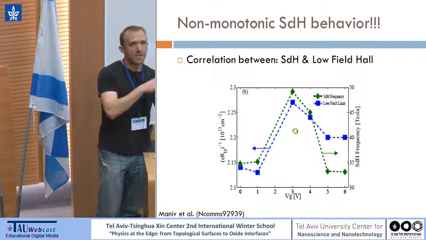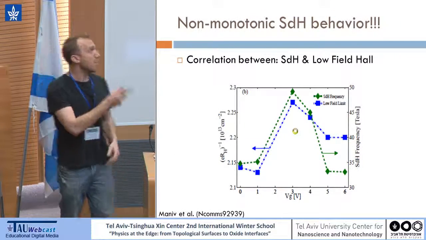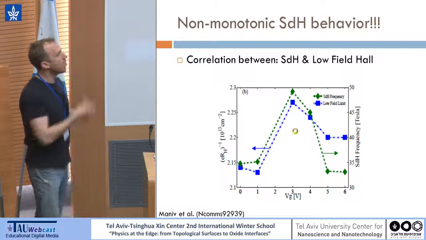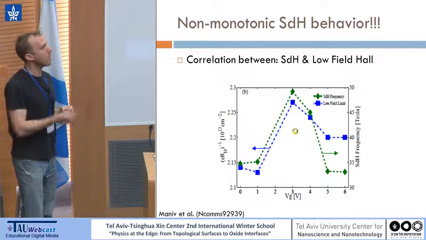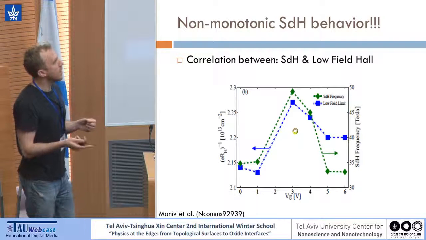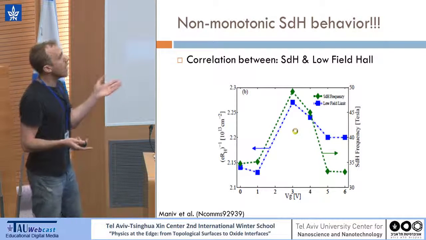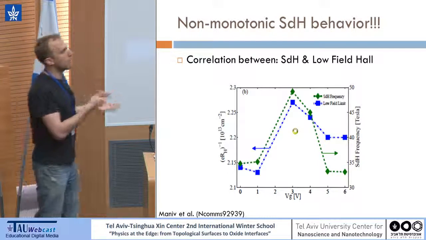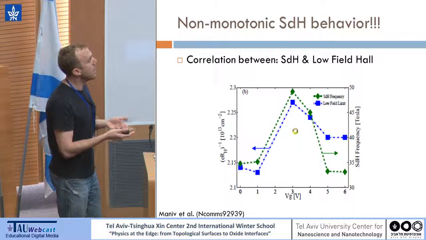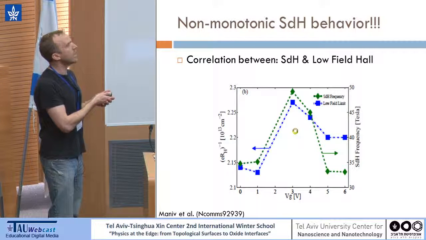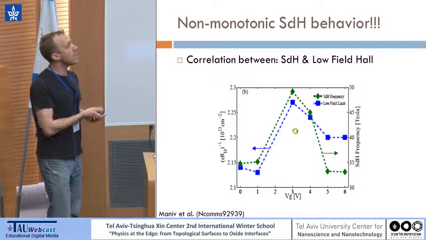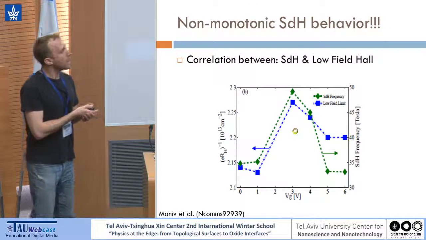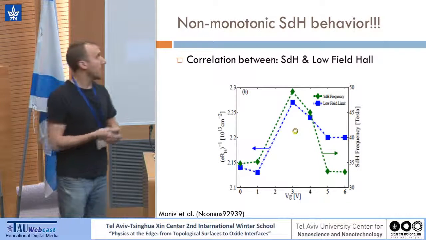So, the surprising stuff here is the green graph. The blue graph is just the inverse Hall coefficient, which is the carrier density inferred from the Hall, and it's behaving the same way it behaves when we measured it simultaneously with the superconductivity. But what is really interesting is that the green plot actually goes up and down with the gate voltage.